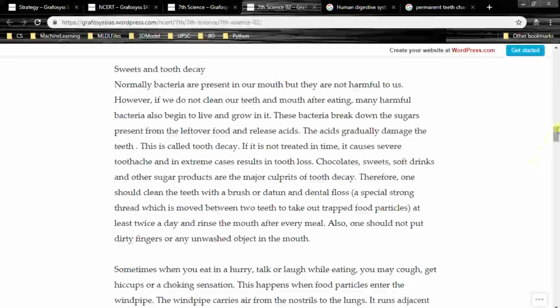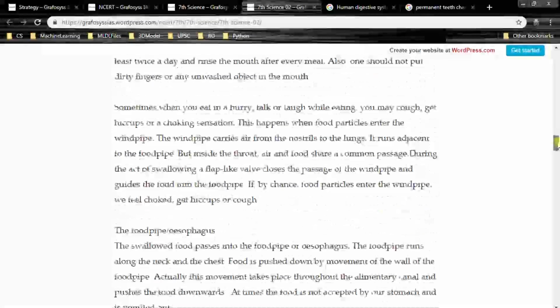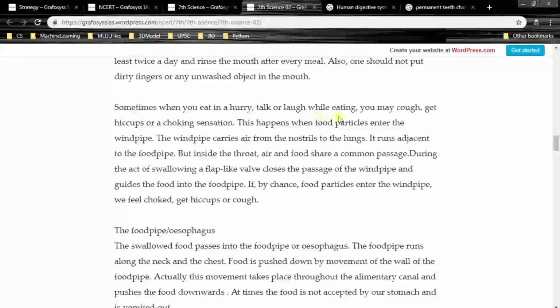Sometimes when you eat in hurry, talk or laugh while eating, you may cough, get hiccups or a choking sensation. This happens when food particles enter the windpipe. The windpipe carries air from the nostrils to the lungs. It runs adjacent to the food pipe. So there is a windpipe and also food pipe adjacent to each other.